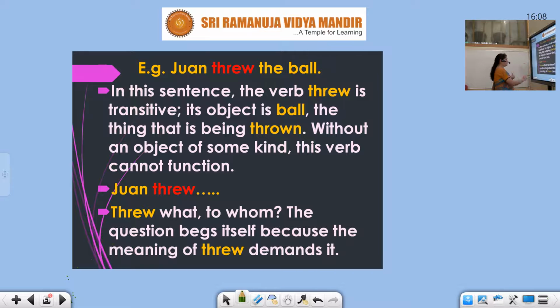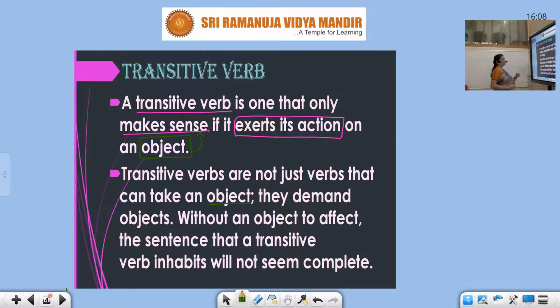So here the sentence says, transitive verbs are not just verbs that can take an object, they demand objects. Without an object to effect, the sentence that a transitive verb inhabits will not seem complete.